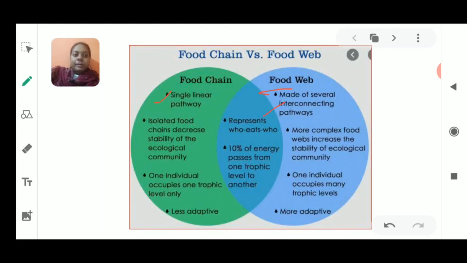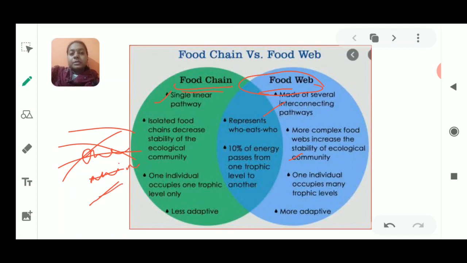Now, more complex food webs increase the stability of the ecological community. Why? Because there are a lot more options for one animal to eat another animal. As you know, the food chain works upon the rule of eat and being eaten up. So one animal is the food for the other animal. In a food web, there are many food chains working together, and if the food web is complex, many food chains are working together on one single animal. It means that one animal has more options from others.